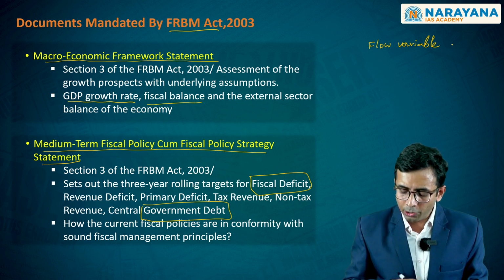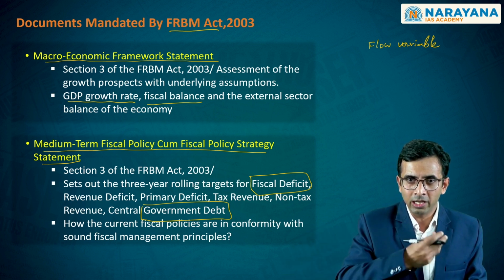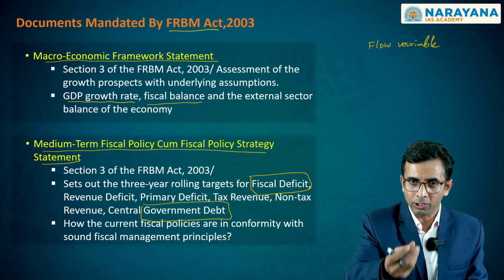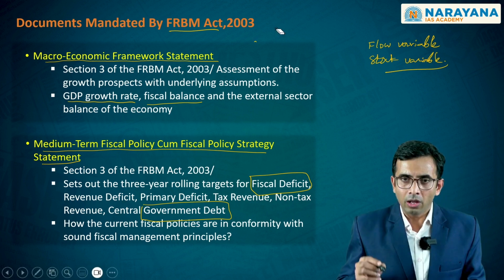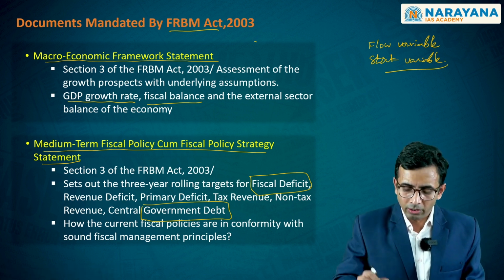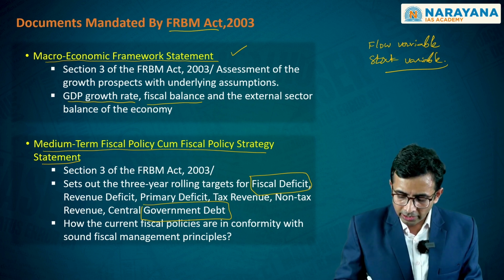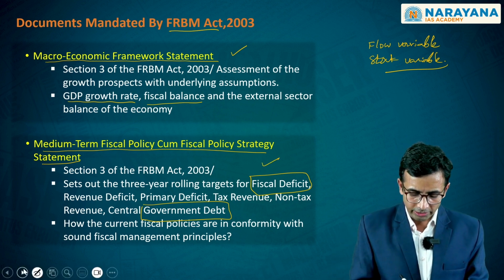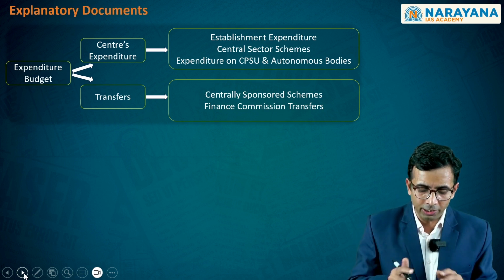On the other hand, in order to meet this particular deficit, you will be raising money that has clearly been given as an estimate in this particular document, and this is referred to as a stock variable. How they vary will have an impact on macroeconomic stability, and how they vary will also have an impact on the efforts towards fiscal consolidation.